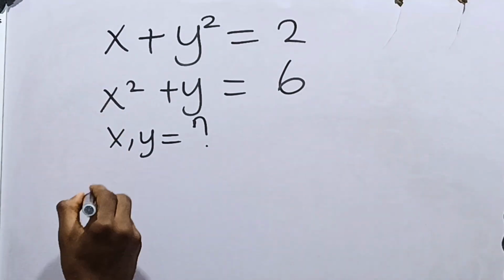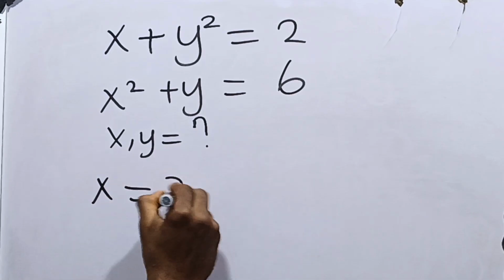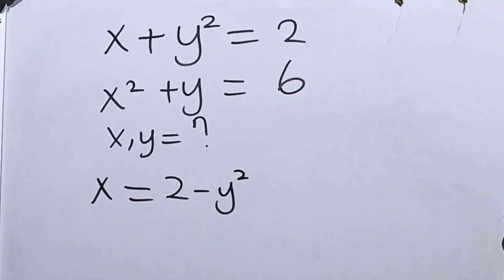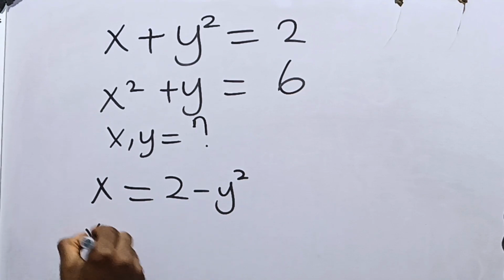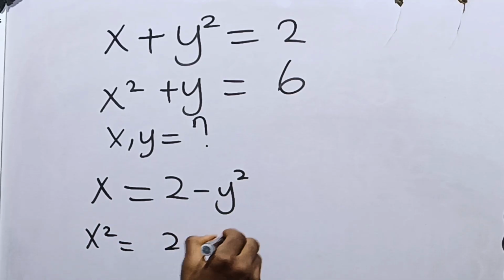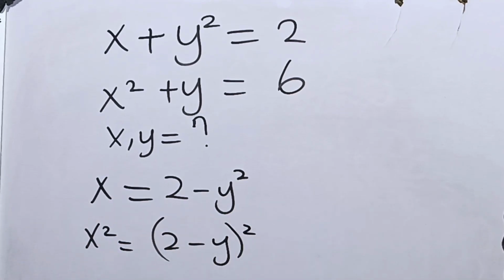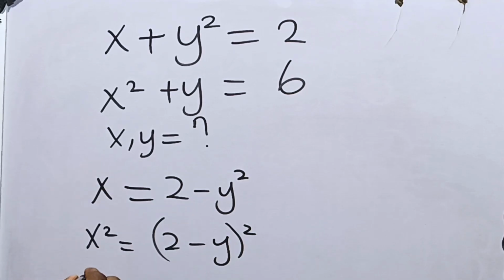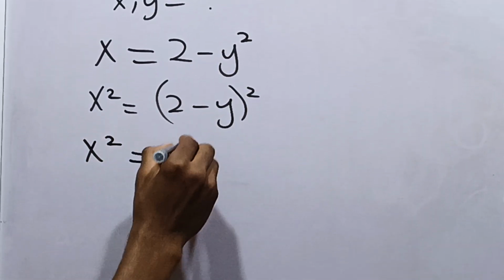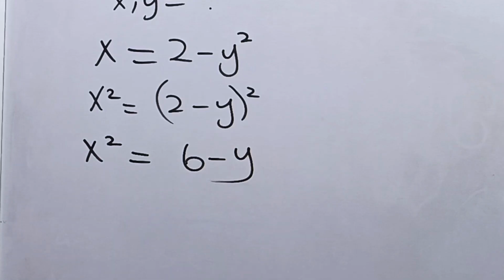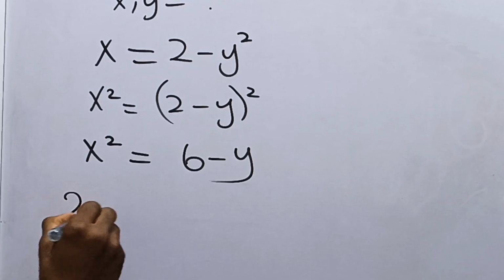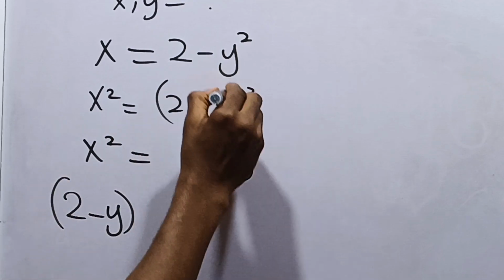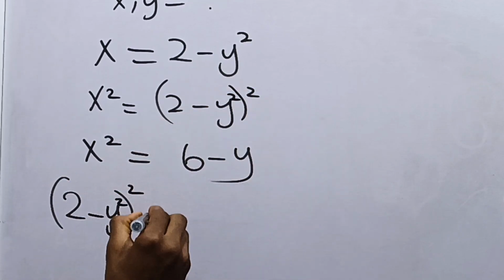Now, in order to do this, let's write equations in terms of x. The first equation we can have is that x is equal to 2 minus y squared. Then, because x is 2 minus y squared, we can say that x squared is equal to (2 minus y squared) all squared. Furthermore, from equation 2, x squared is also equal to 6 minus y. Hence, this is equal to x squared and this is equal to x squared.